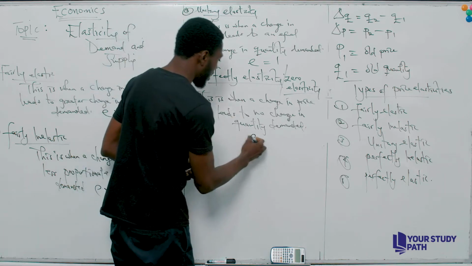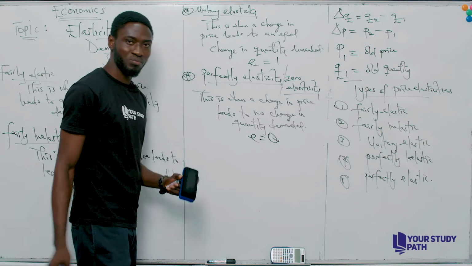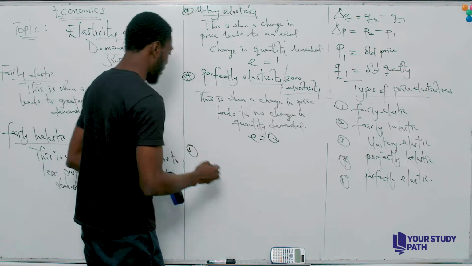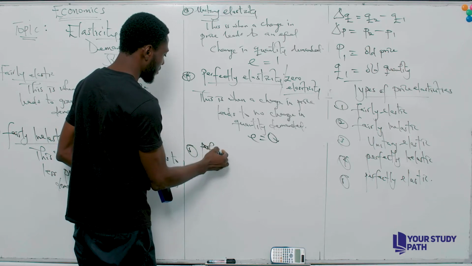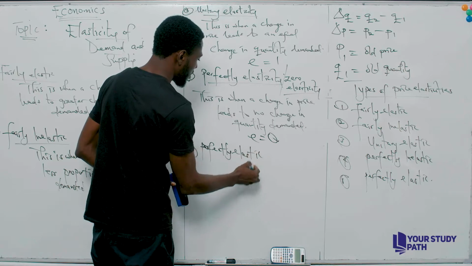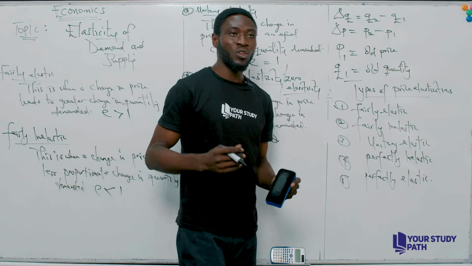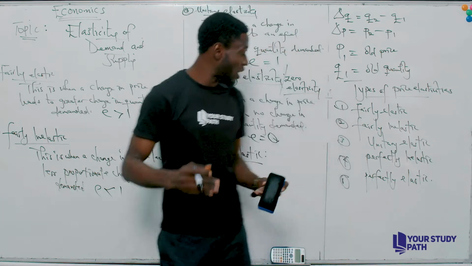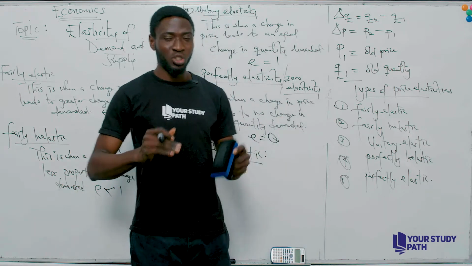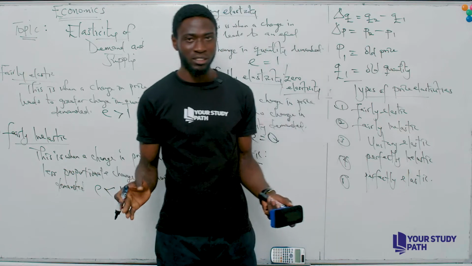So that is why our interpretation is E equals 0. Now, for the last one, which is perfectly elastic, it is actually what we practice every day. We actually practice all these things every day. A practical example of perfectly elastic is where you want to buy a particular thing in the market and you